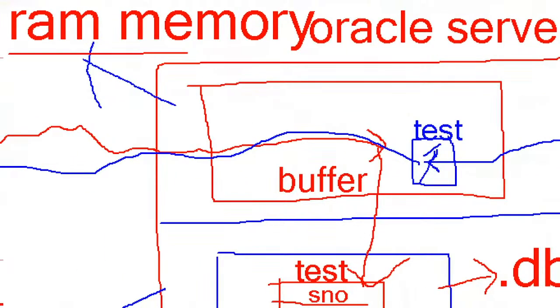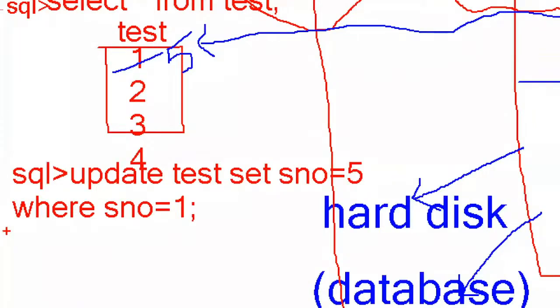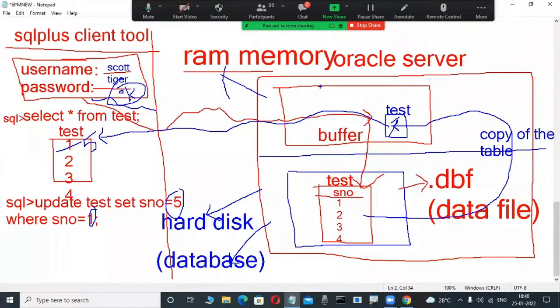Now you observed, whenever I'm using the update command, what is the new value? 5. Very good. Here the new value is 5. What is the old value? 1. The old value is 1. Where is the new value for the transaction automatically stored? Some place only. The new value for the transaction is stored in a buffer. Again, the old value for the transaction is automatically stored in another place in the buffer.